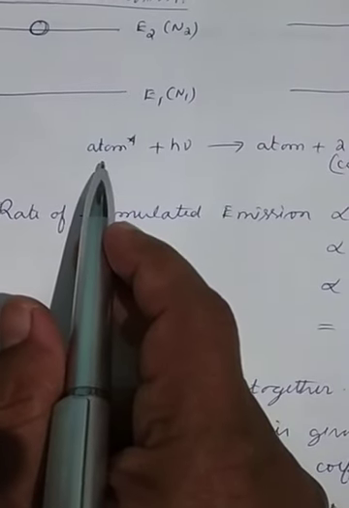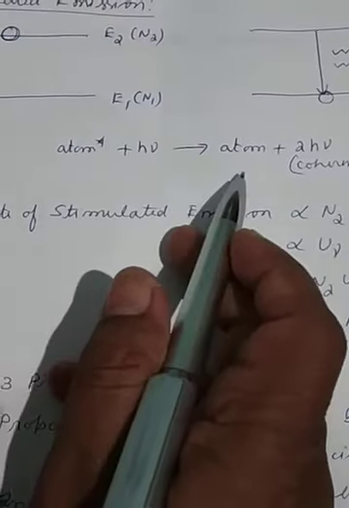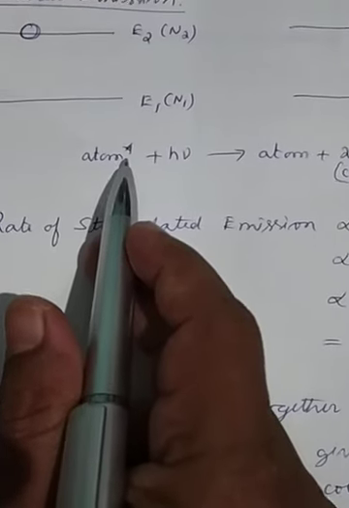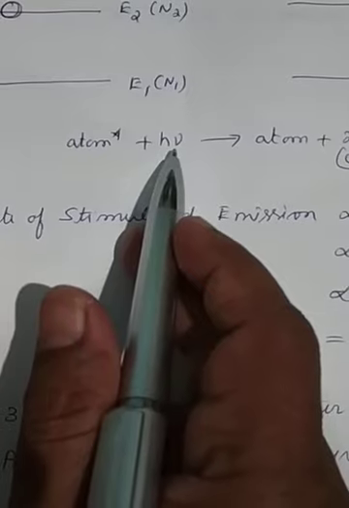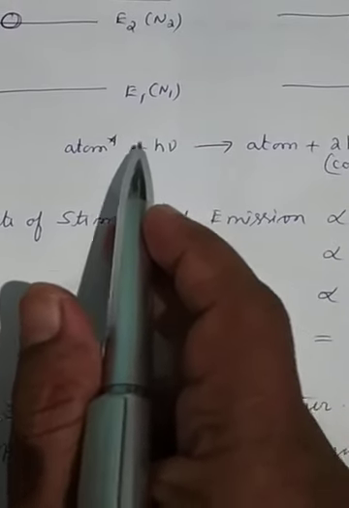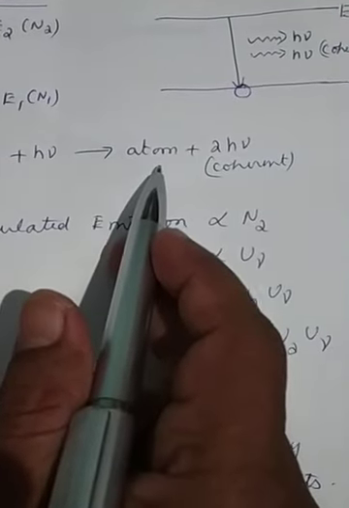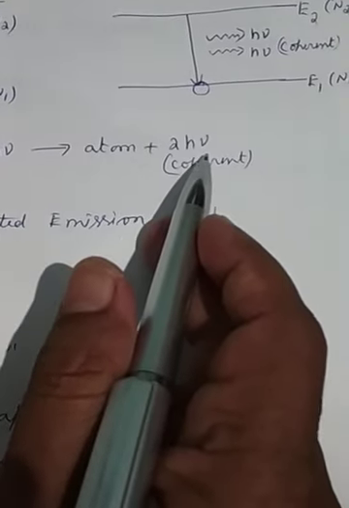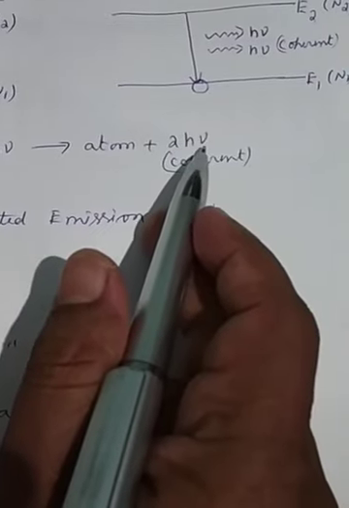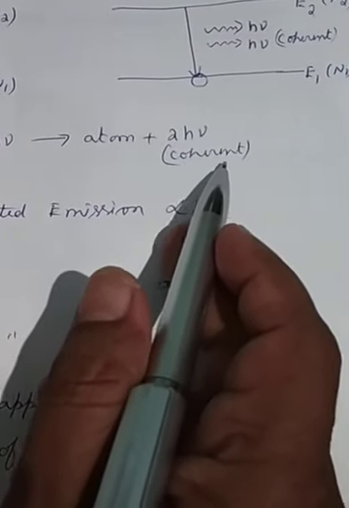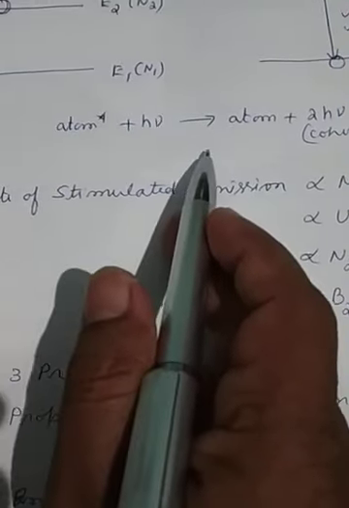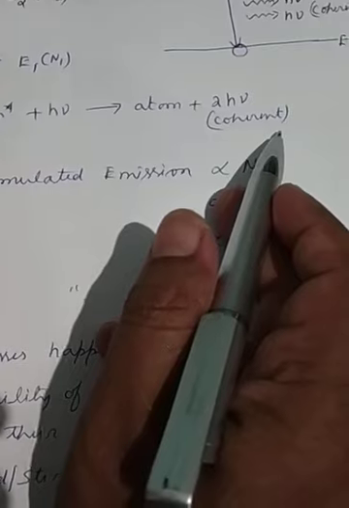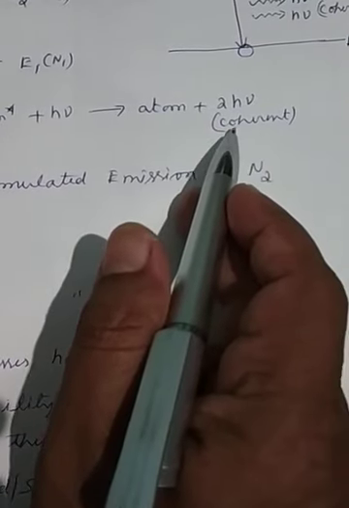Now I can represent the stimulated emission by this symbol here. That is, the atom is already in the excited state, for which I give an external radiation h nu. In the presence of this external radiation and stimulated by this, the atom comes down to the ground level with the emission of 2 photons, and not just 2 photons, these 2 photons will be coherent and in the same direction. And this is the main idea behind the production of the laser light, which is coherent and monochromatic and